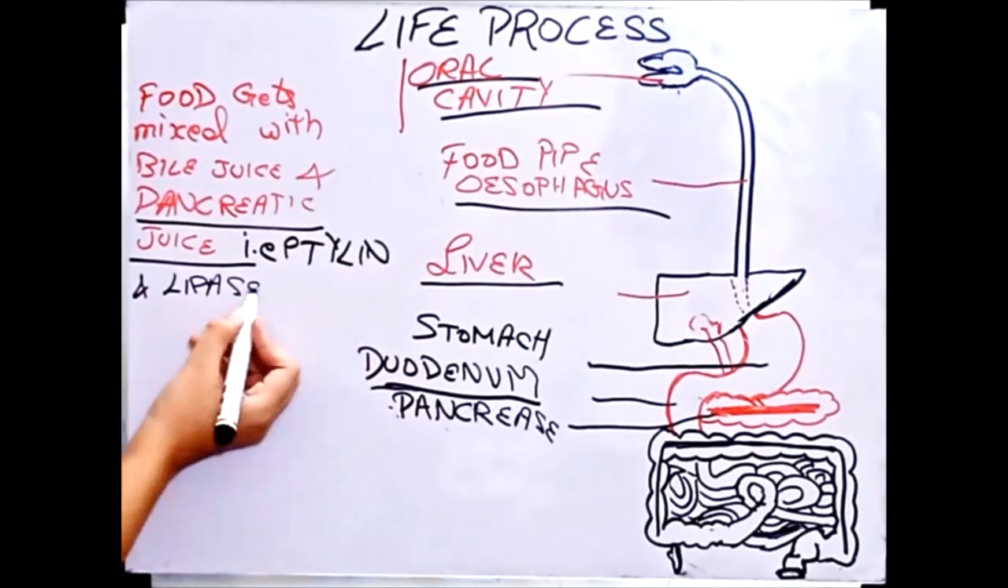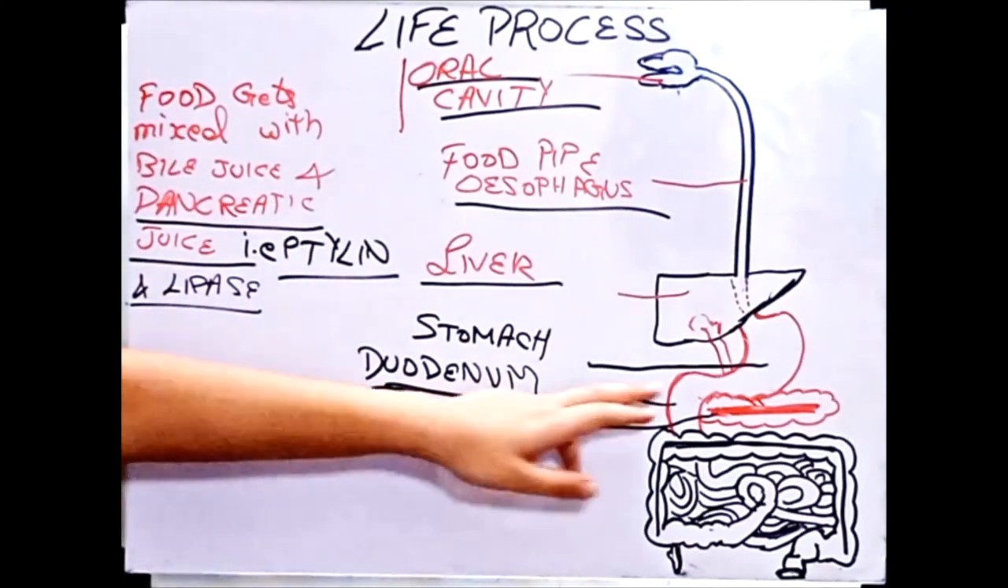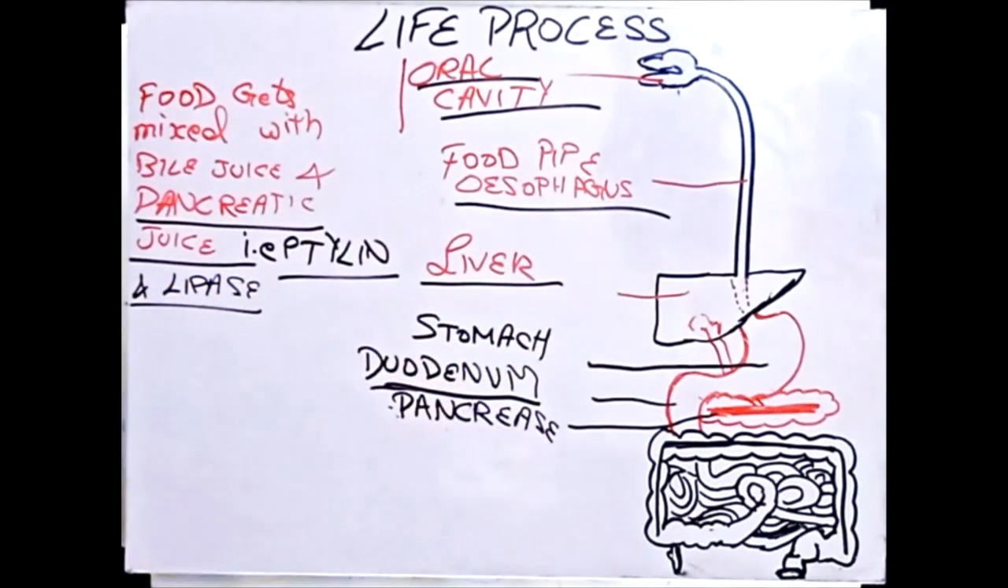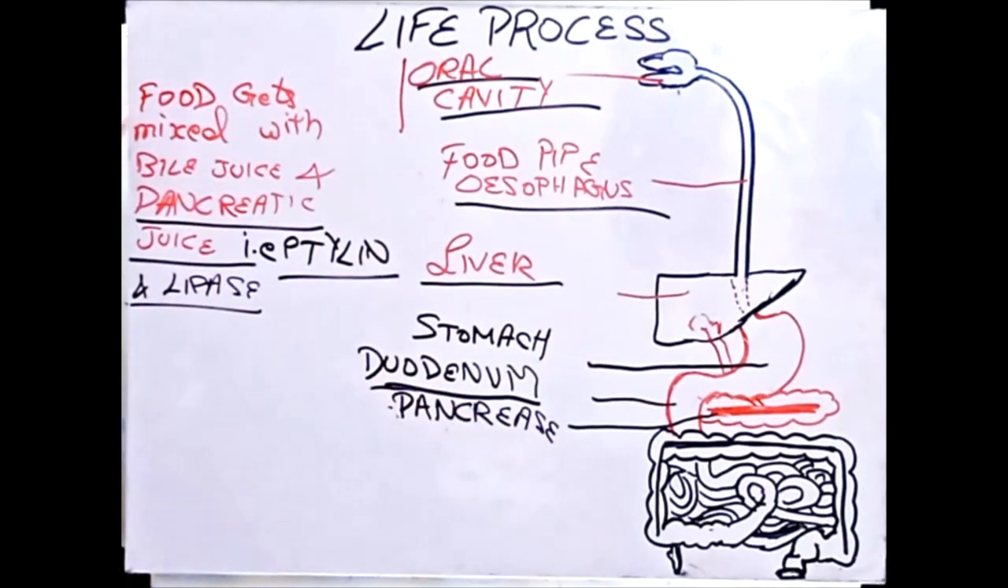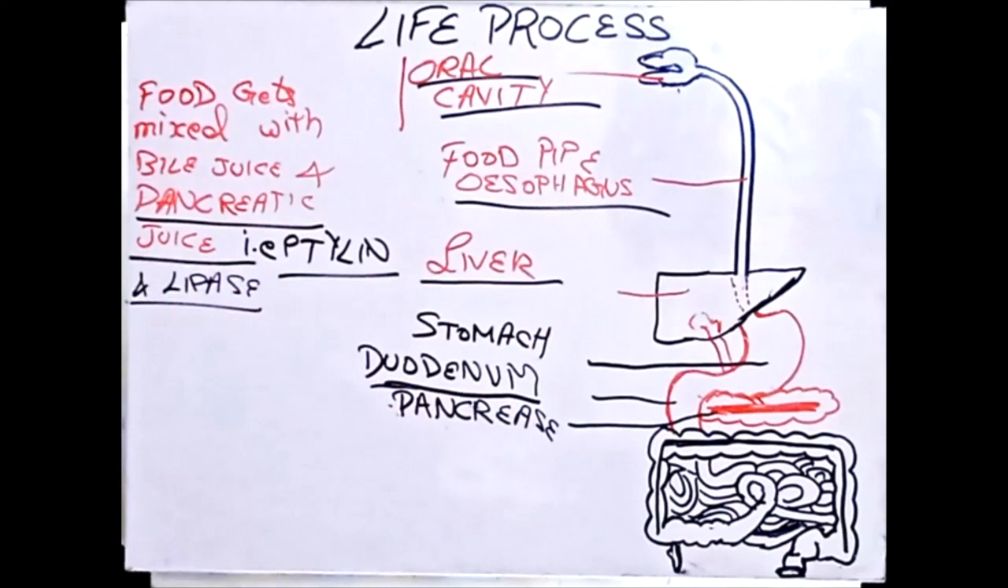and lipase. ठीक है? So when the food comes here duodenum, bile duct releases bile juice here in duodenum, and your pancreas also releases ptyalin and lipase here in your duodenum, and there the food gets mixed with these enzymes. आप इसको duodenum के बदले you can also write small intestine, because duodenum is what? It's a small intestine only.